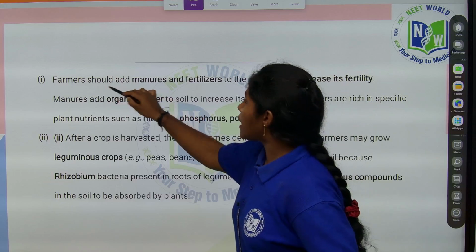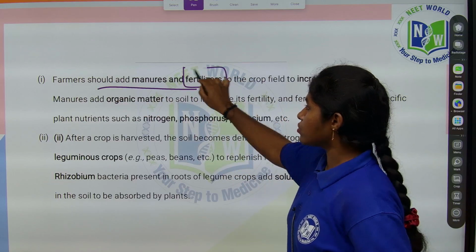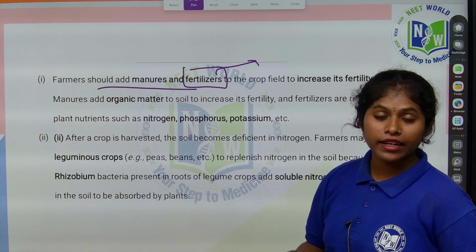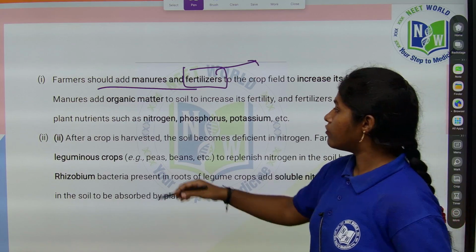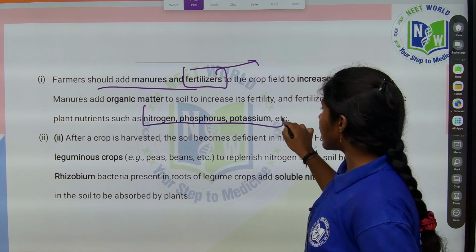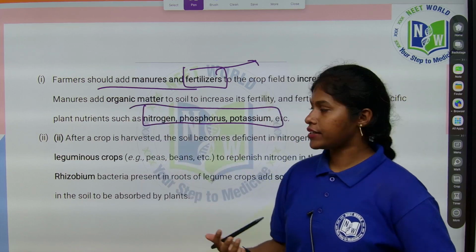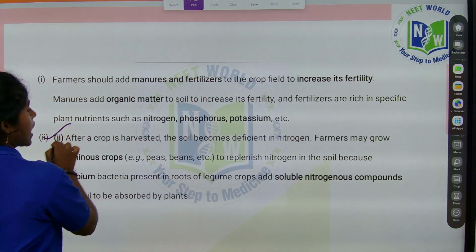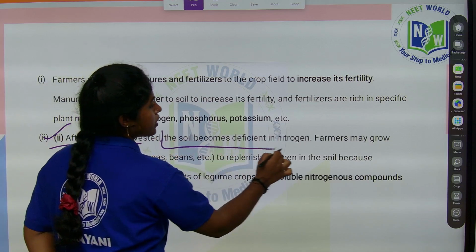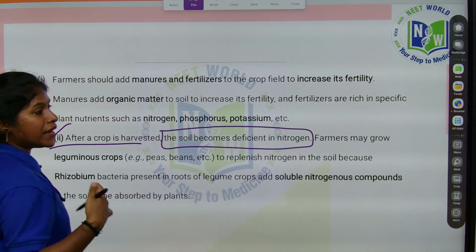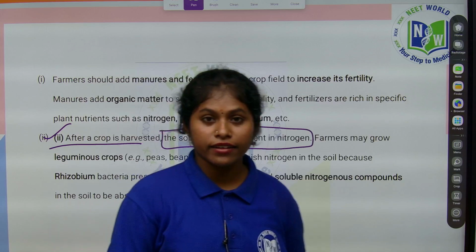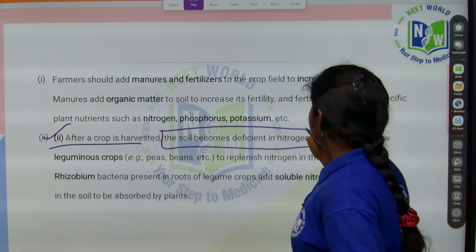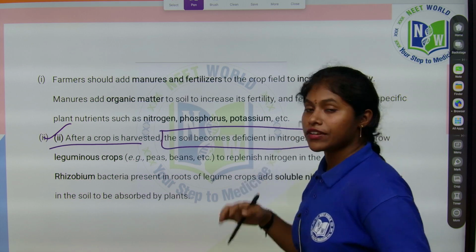So farmers add manures and fertilizers also, right? Fertilizers are used in larger amounts to get the yield, because they have specific nutrients like nitrogen, phosphorus and potassium. After the crop is harvested, the soil becomes deficient in nitrogen. Mainly the staple food crops we grow, like rice and wheat, need a large amount of nitrogen, so in those pieces of land nitrogen deficiency will happen.